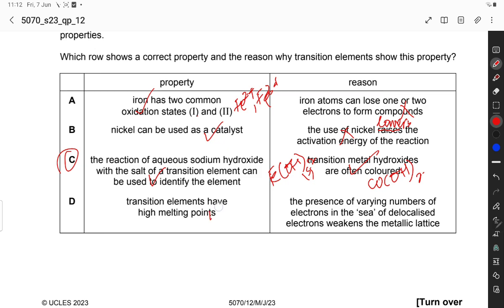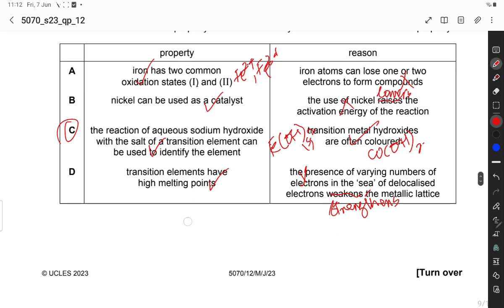Yes, but the presence of varying number of electrons in the sea of delocalized electrons weakens the metallic bond. No, it strengthens the metallic lattice, not weakens it. So this is incorrect. C option is the correct option of this question.